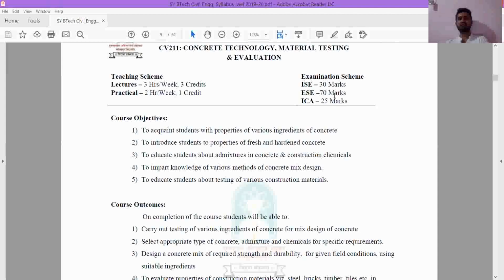If I tell you the central idea of this subject, it is to make the students aware of and educate them about concrete, its properties, its uses, and how its properties can be changed with the effect of admixtures or chemicals, and how testing has to be done on the different construction materials. This is the central idea of the subject.